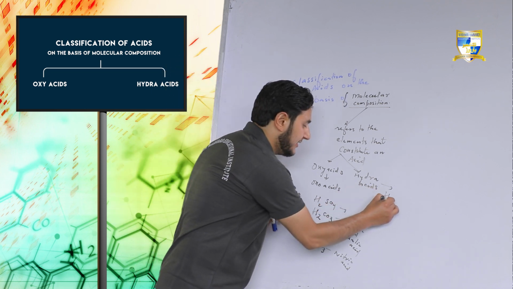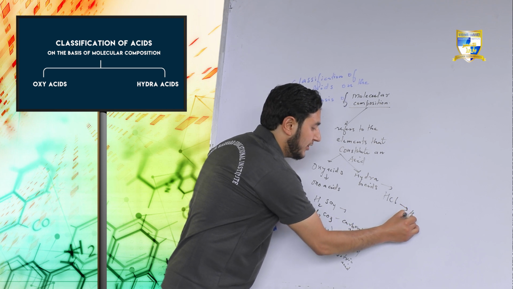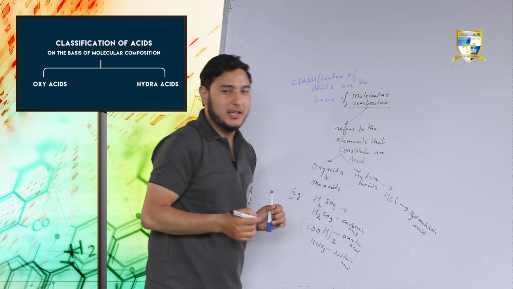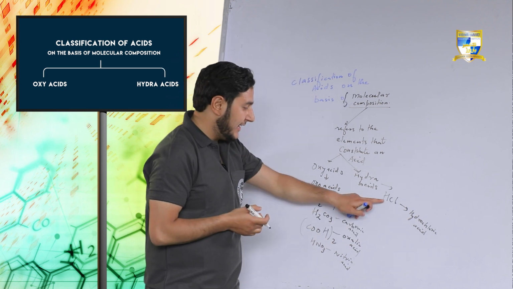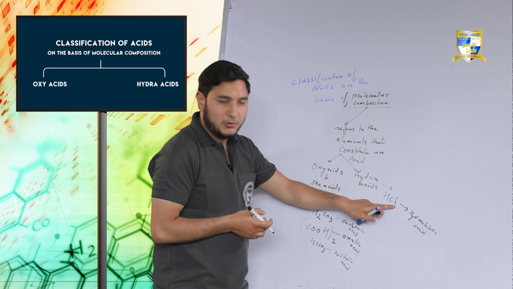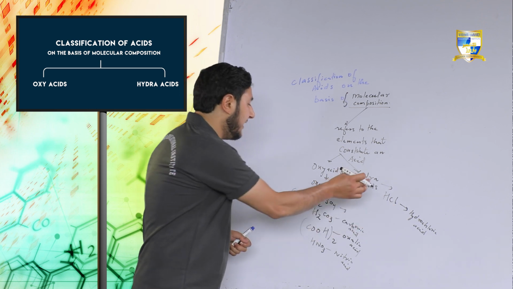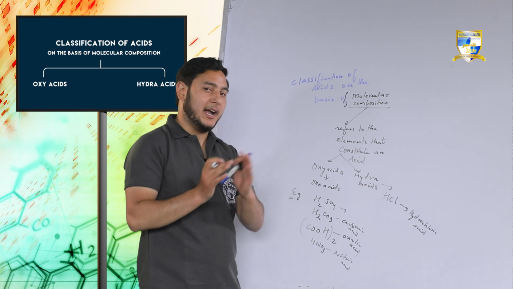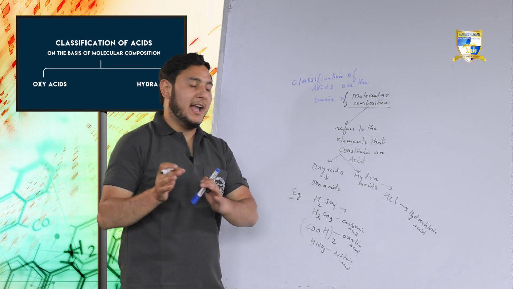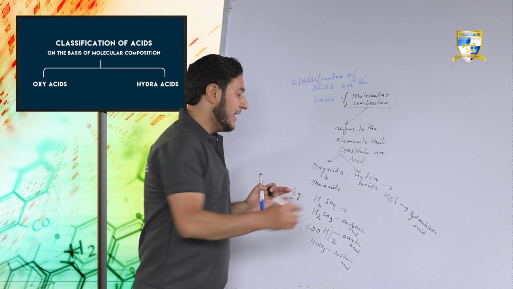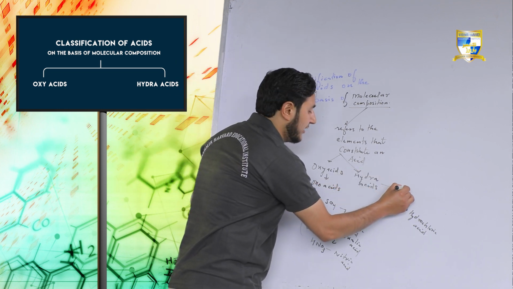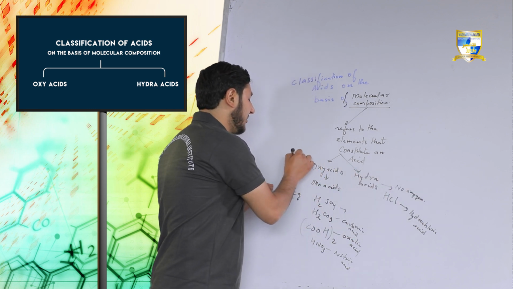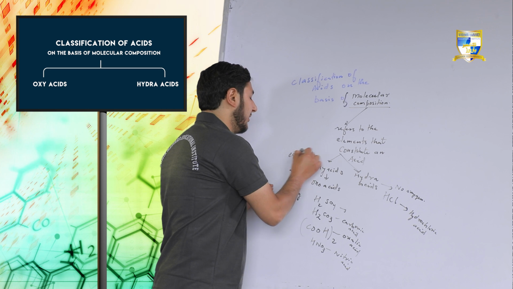There should not be any oxygen. Example, HCl, hydrochloric acid. There is no oxygen in it. It contains hydrogen, it contains chlorine, fine, there is no oxygen. So these acids may be called hydra acids, that is the acids that contain hydrogen and other elements and no oxygen is present. The condition for the hydra acid is there should be no oxygen. The condition for oxoacids is that it should essentially contain oxygen.